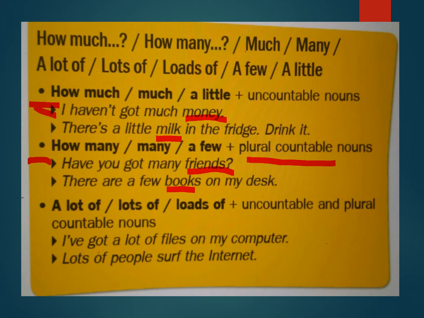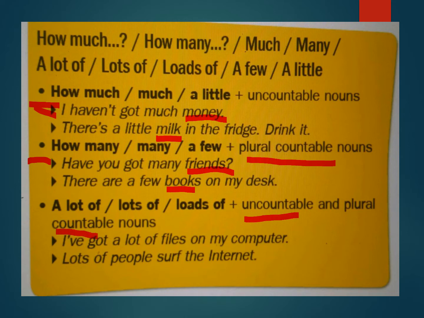Now we come to a lot of, lots of, and loads of. They go with uncountable and the plural countable nouns. So they go with both. And of course, they have the same meaning as many and much. But what's the difference? If we have a lot of and many, for example, which one will we choose? I'll tell you now. So they go with uncountable and the plural countable nouns, both.